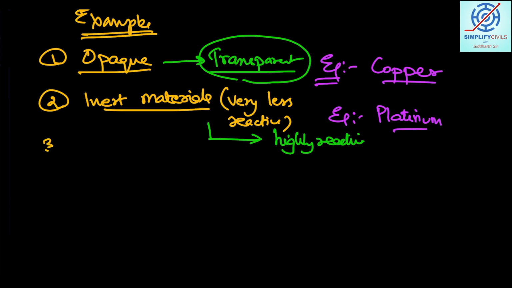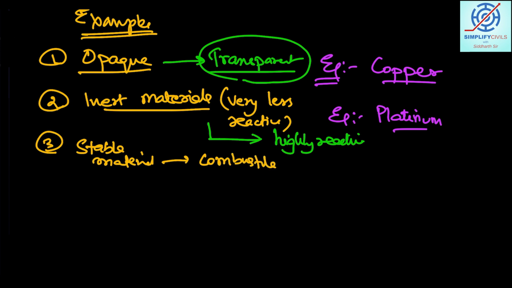Third example here, a stable material can become combustible. That means it can easily catch fire. For example, here we can talk about aluminium. What is the property of aluminium? At a macro level, it is very much stable, but at a nano level, it is a combustible material.